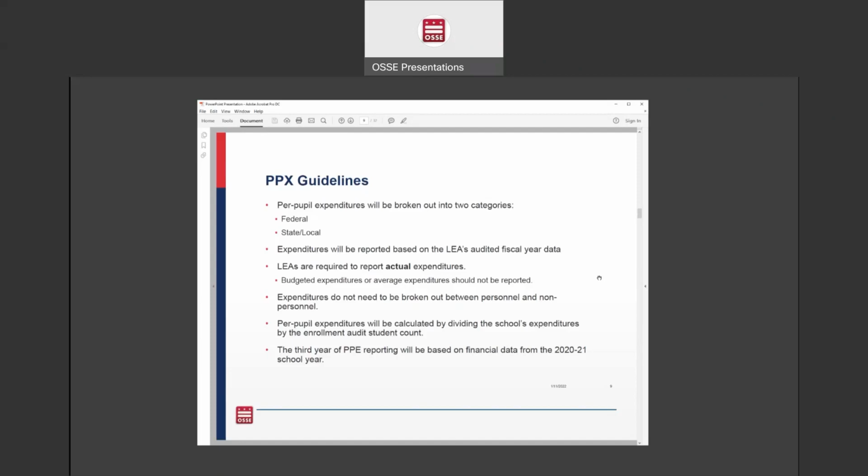Per pupil expenditures will be calculated by dividing the school's expenditures by the enrollment audit student count, and this is done automatically within the application. The third year of per pupil expenditure reporting will be based on the financial data from the 2020-2021 school year, as I mentioned.